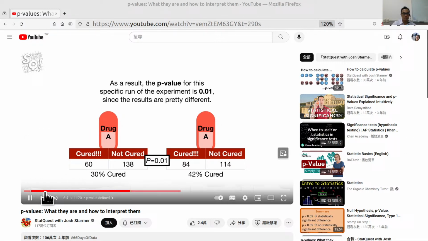Imagine I gave the same drug A to two different groups. Now, any differences in the results are 100% attributable to weird random things, like a rare allergy in one person or a strong placebo effect in another. In this case, the p-value would be 0.9, which is way larger than 0.05. Okay, let me stop here.